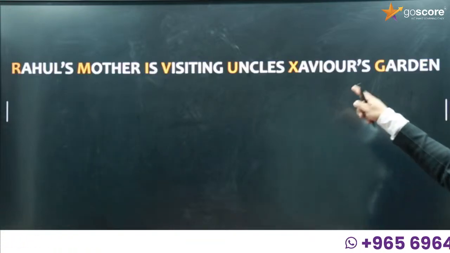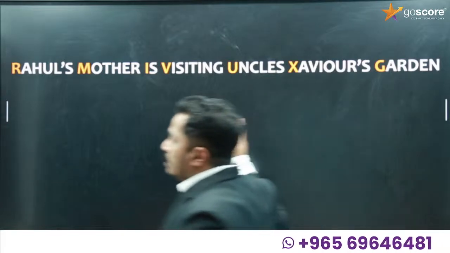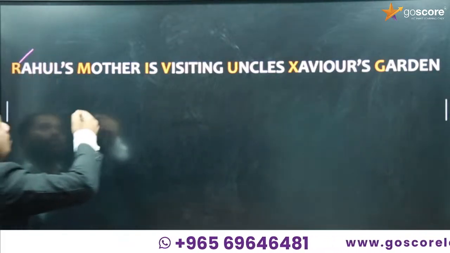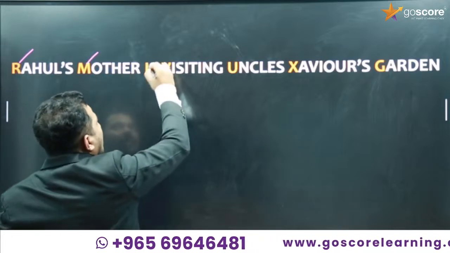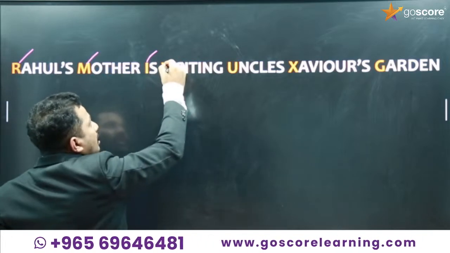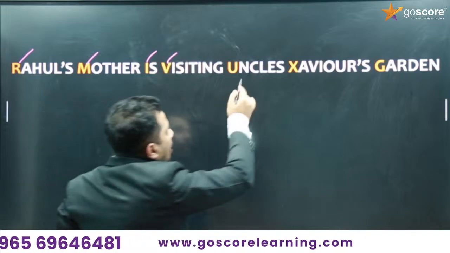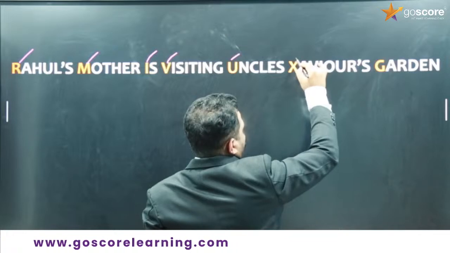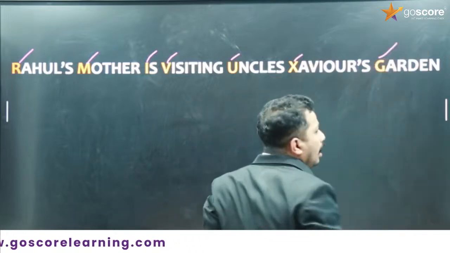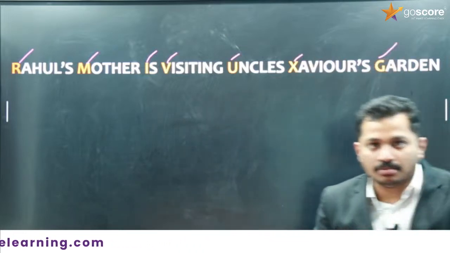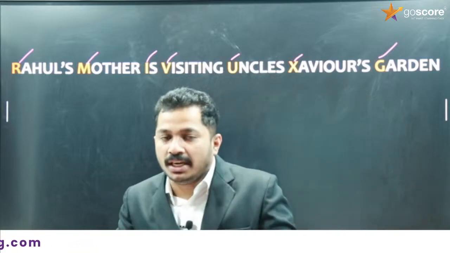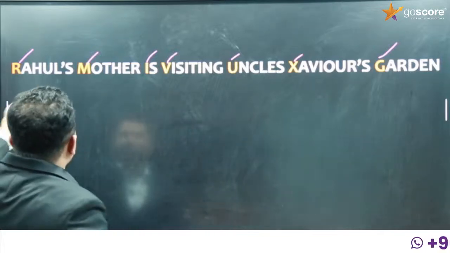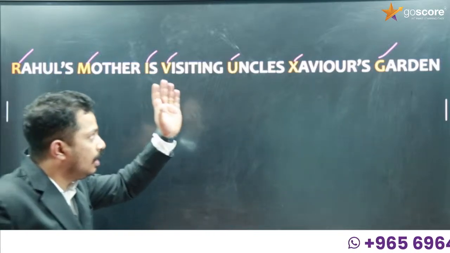Rahul's mother is visiting Uncle Savi's garden. So Rahul, R, radio wave. Mother, M, microwave. Infra is infrared. V, visiting, visible. Uncle, UV. Savi's, X, X-ray. And garden, gamma ray. You got it? Easy trick, right? Rahul's mother is visiting Uncle Savi's garden. So radio wave, microwave, infrared, visible, ultraviolet, X-ray, gamma ray.